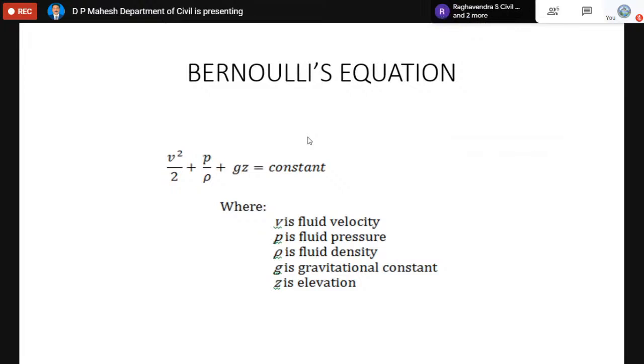So here we have V square by 2, plus P by rho, plus G into Z. If you divide by G, the equation changes to V square by 2G, which is the kinetic energy, P by rho G, which is the pressure energy, plus Z, the potential energy. That value is always constant. This is called Bernoulli's equation, which gives the energy at any point.